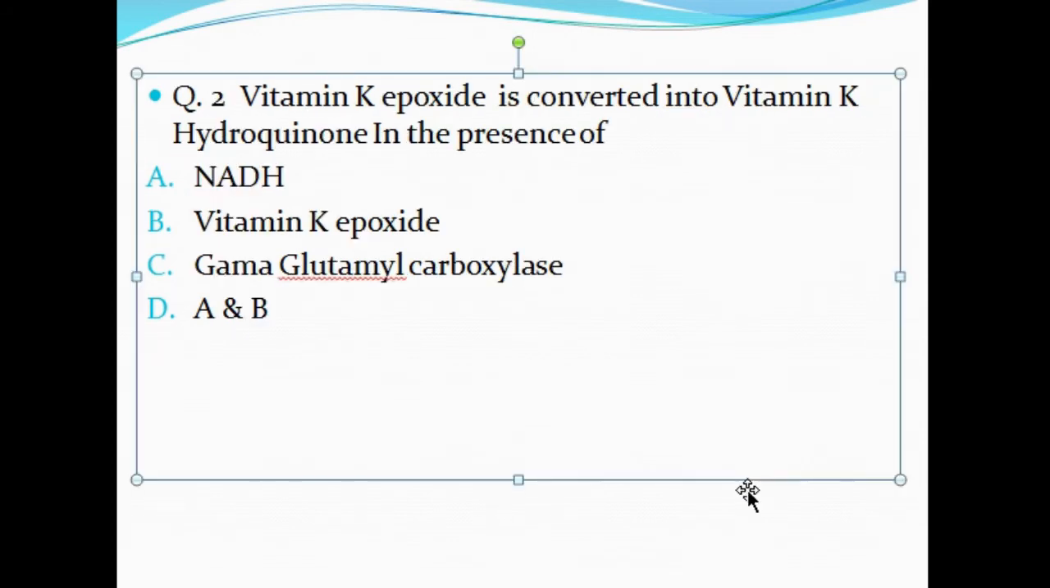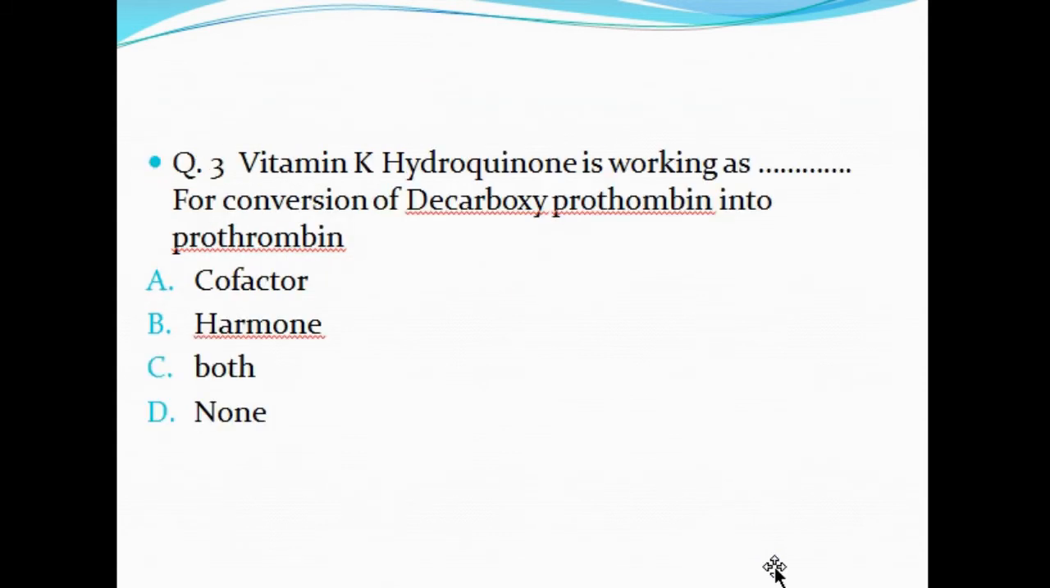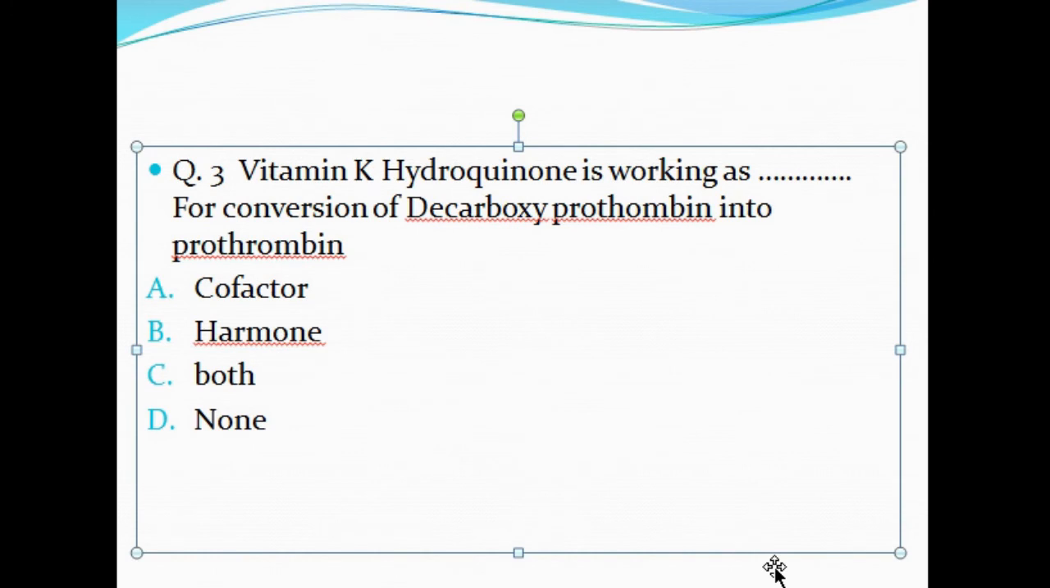Question number 2. Vitamin K epoxide is converted into vitamin K hydroquinone in the presence of A. NADH, B. Vitamin K epoxide, C. Gamma glutamyl carboxylase, and D. A and B. Question number 3. Vitamin K hydroquinone works as a dash dash dash for conversion of decarboxy prothrombin into prothrombin. A. Cofactor, B. Hormone, C. Both are correct, D. None are correct.